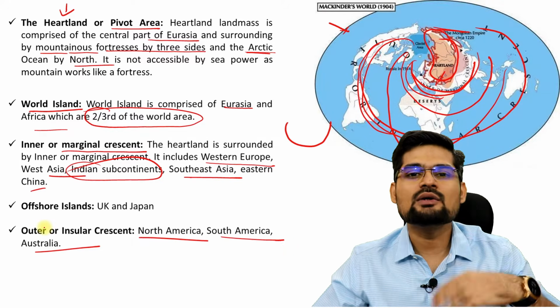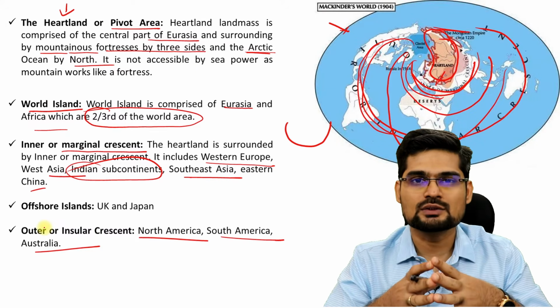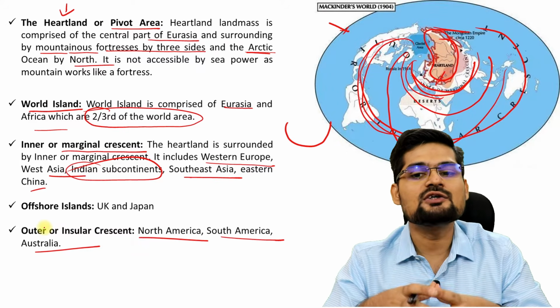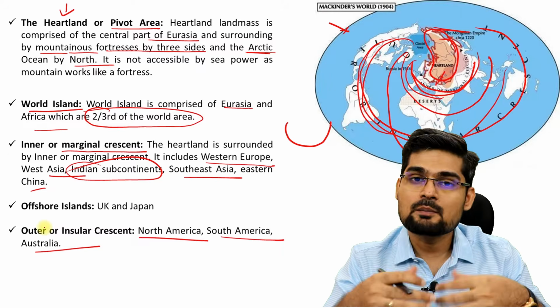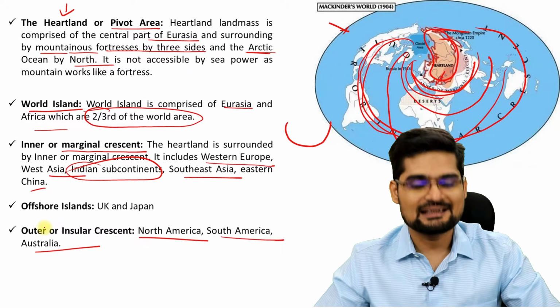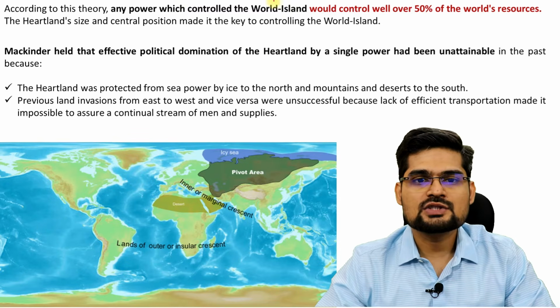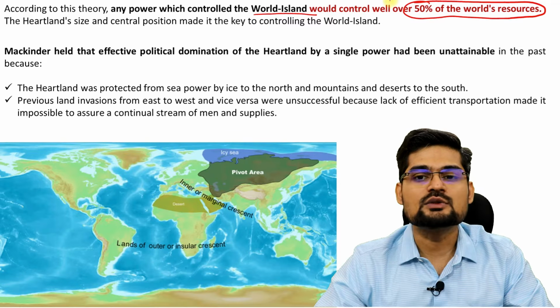Right? So that's how he conceptualized his theory, that if you really want to command the world, the world island, the entire world, you must have control of the heartland. This kind of theory was made an important geopolitical theory in 1904. According to this theory, any power which controlled the world island would control almost 50% of the world's resources.